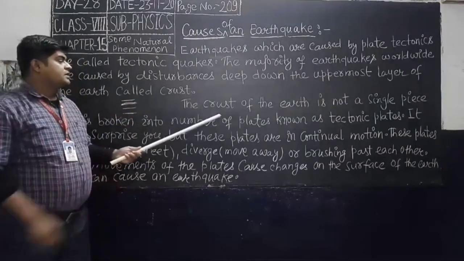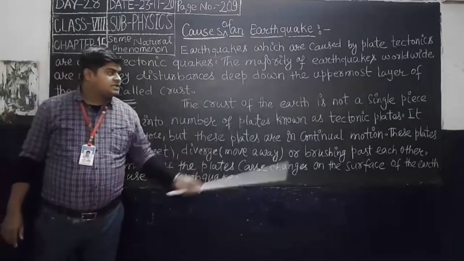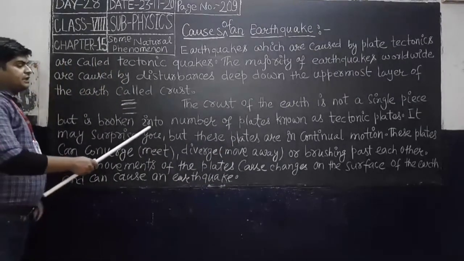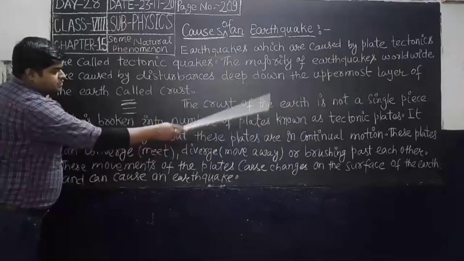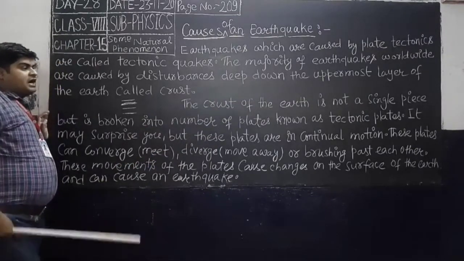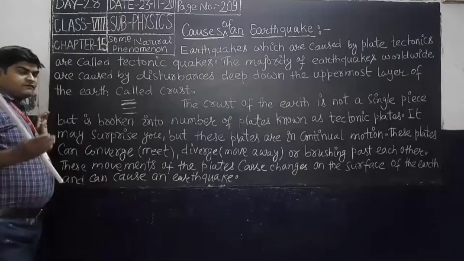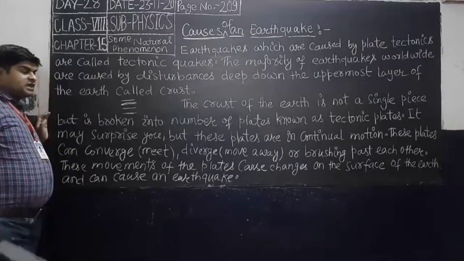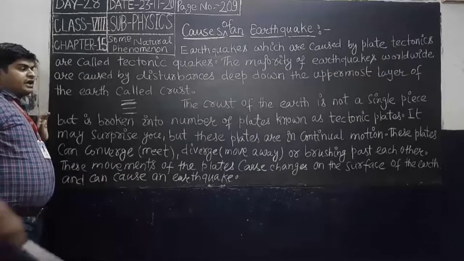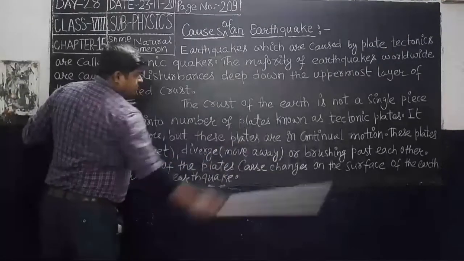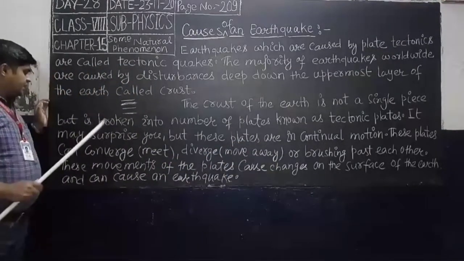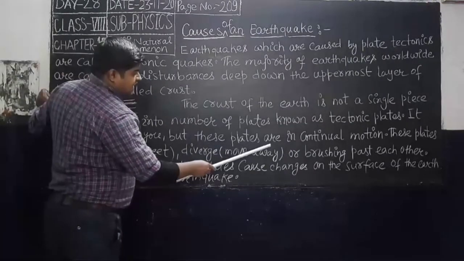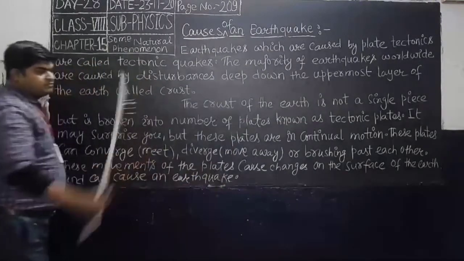The crust of the earth is not a single piece, but it is broken into a number of plates known as tectonic plates. The layer of crust is made of different pieces, and each such piece is known as a tectonic plate. It may surprise you, but these plates are in continuous motion.